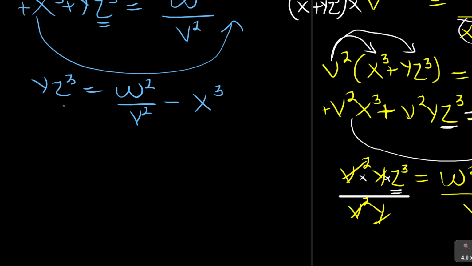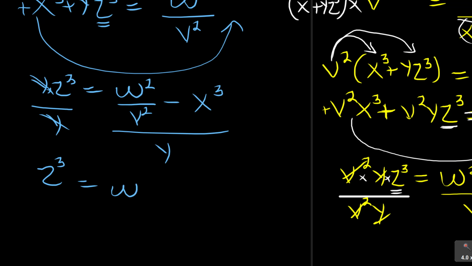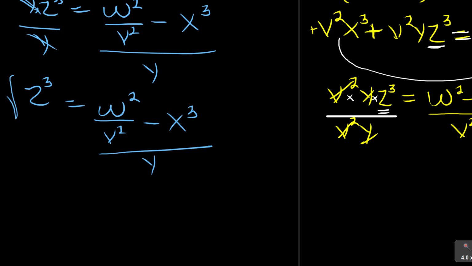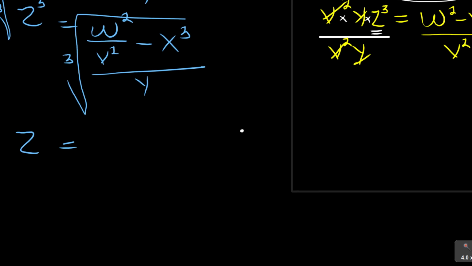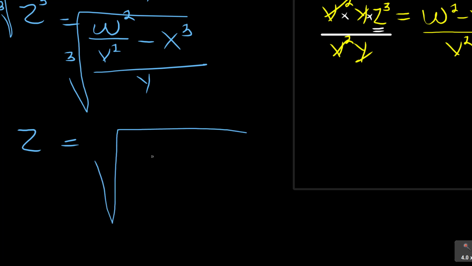Then you're focusing on Y. Remember the times, you divide by Y, you divide by Y. Then you have Z cubed is W squared over V squared minus X cubed all over Y. And I told you how to get rid of that cube. You cube root, and everything here you cube root, so that you have got Z is equal to, in big way, cube root of W squared over V squared minus X cubed, everything over Y.